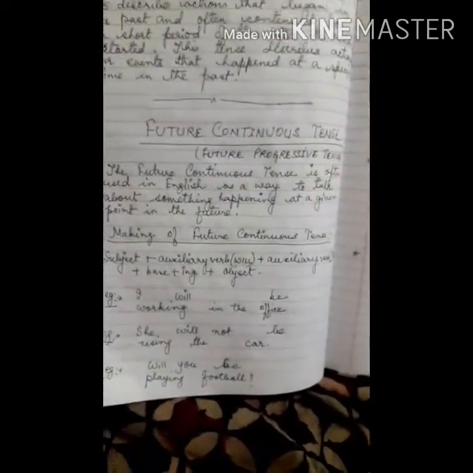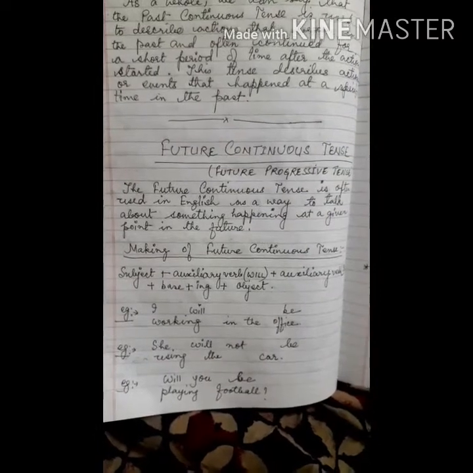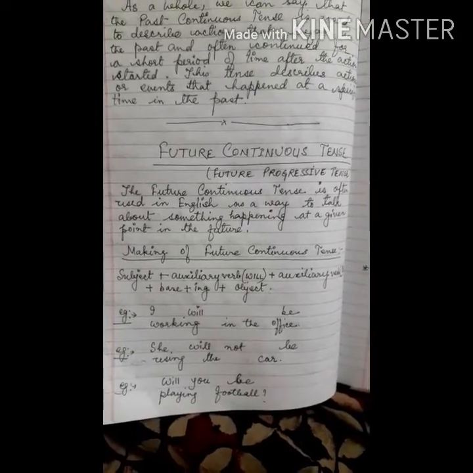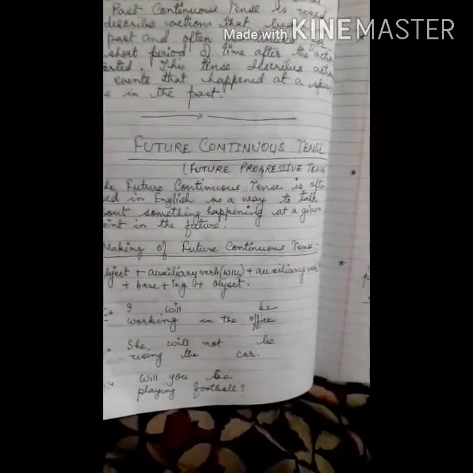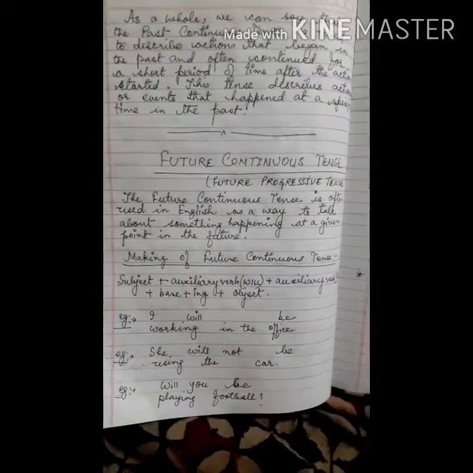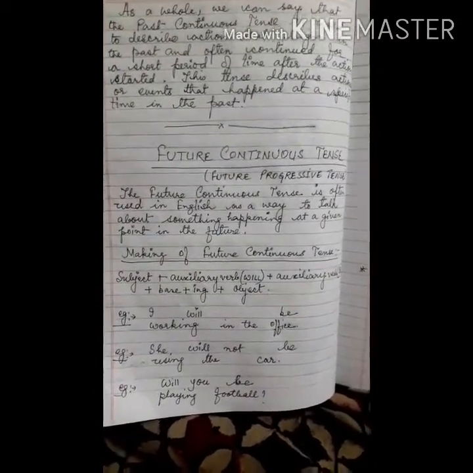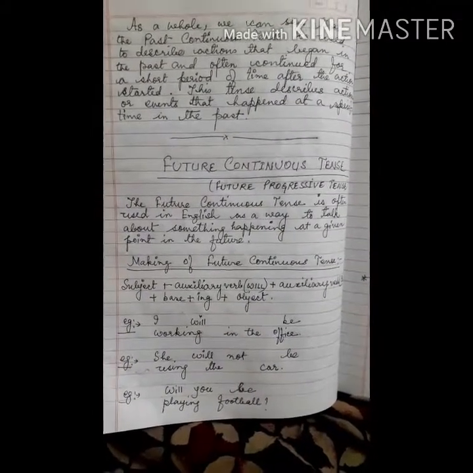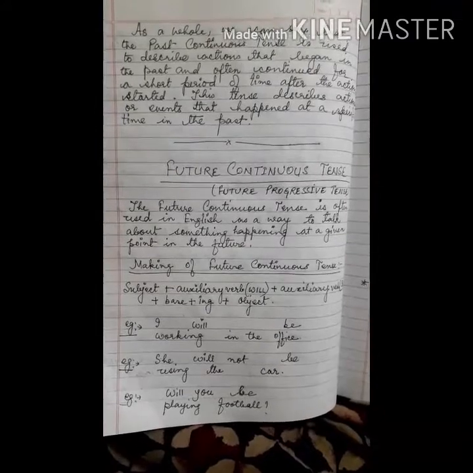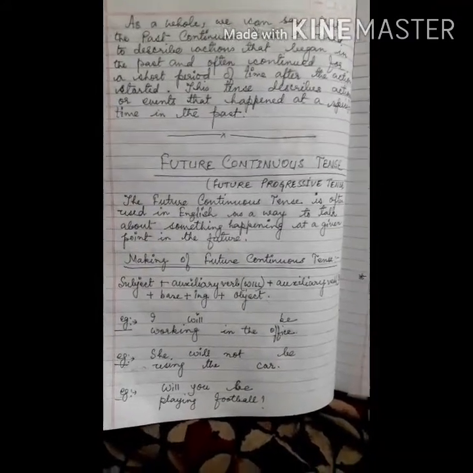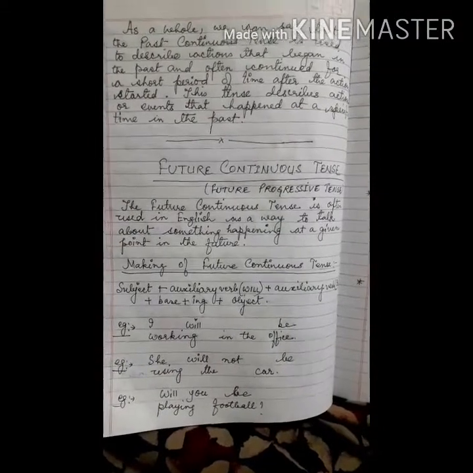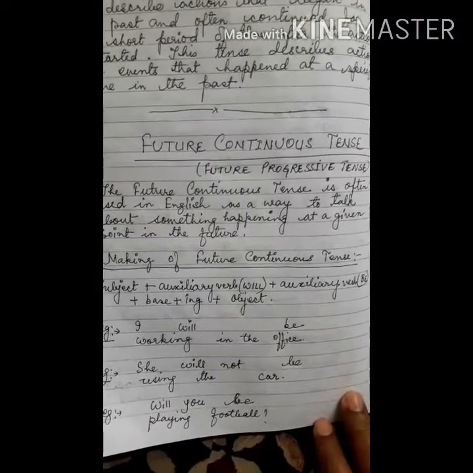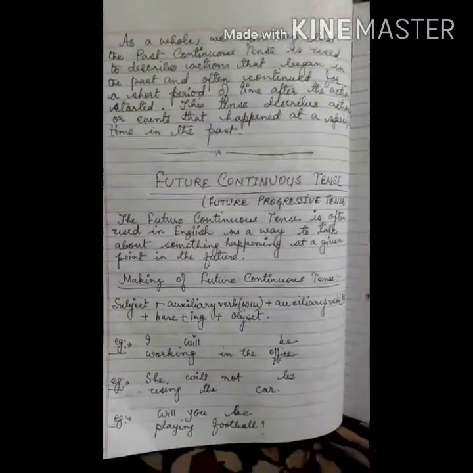Now the making of future continuous tense is subject plus auxiliary verb. Auxiliary verbs we have covered in our modal verbs lesson, and you should know about primary auxiliary and secondary auxiliary also. So will or shall is known as an auxiliary verb. In the future continuous tense, it is subject, that is the doer, plus auxiliary verb will, and the auxiliary verb be also, along with the base plus ing and the object.